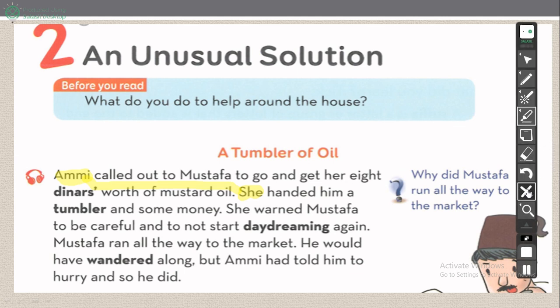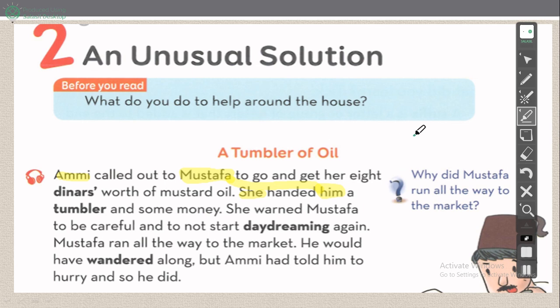Wait, please. We have the pronoun him. Him refers to Mustafa. Him refers to whom? To Mustafa. Please write on your book. Right here, him, Mustafa. Please use the highlighter if you have. And she refers to Amy. She handed him a tumbler and some money.